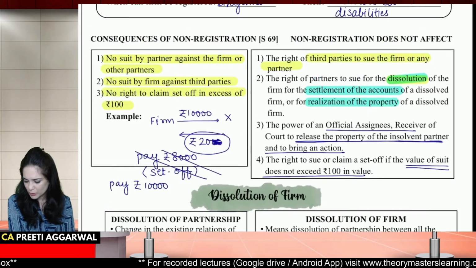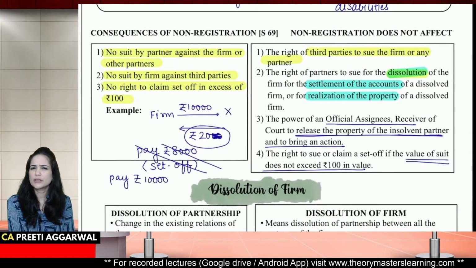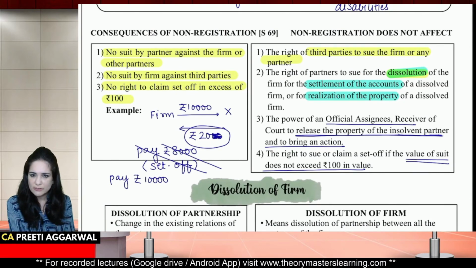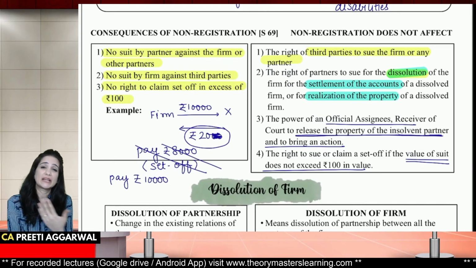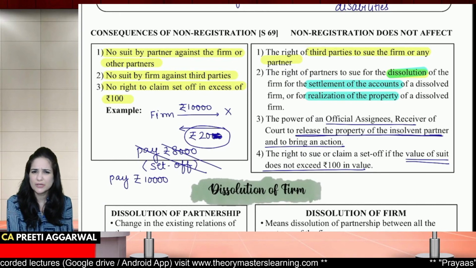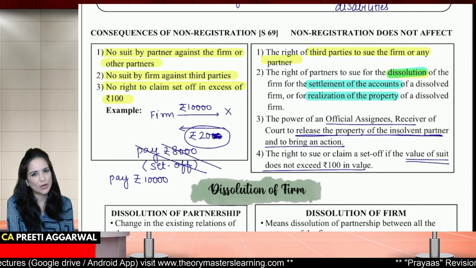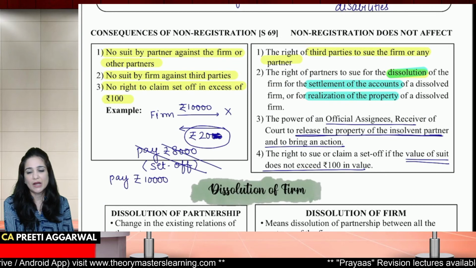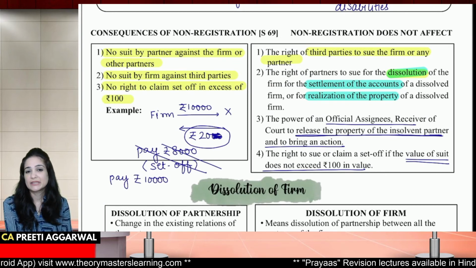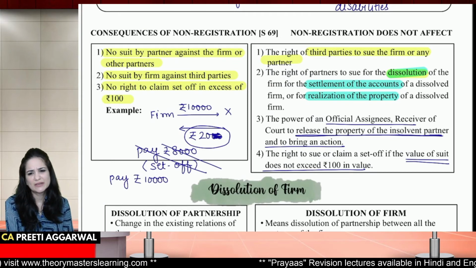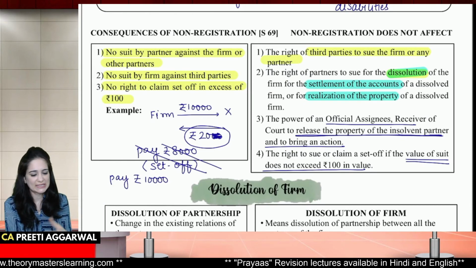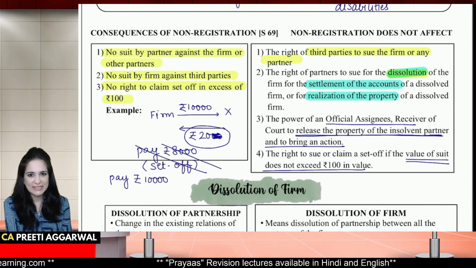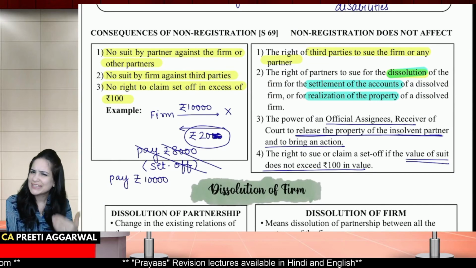So what will not be affected by non-registration? It will not affect third parties' right to file a case against the firm. You can dissolve the firm, you can sell the property, you can even file cases because at the time of dissolution, your non-registration will not affect the dissolution, realization, selling of property. Official assignee, receiver, they are appointed at the time of insolvency of any partner. They can sell the property of the partner, they can settle claims. If the firm is not ready, they can even file a case, and you can claim set off up to 100.